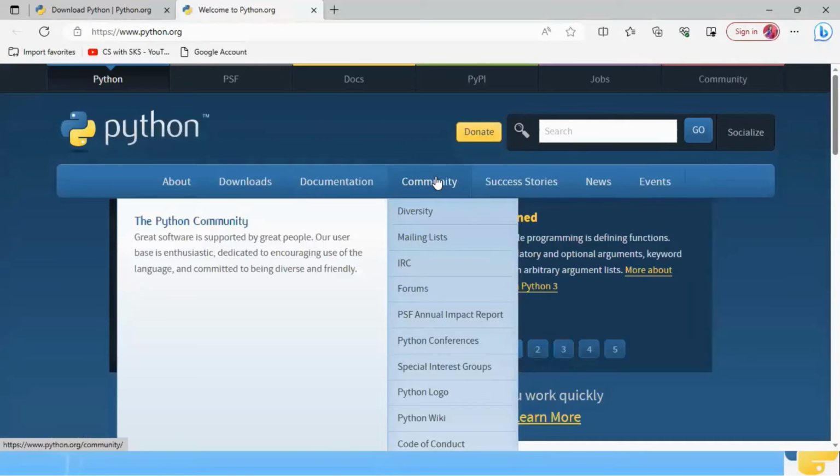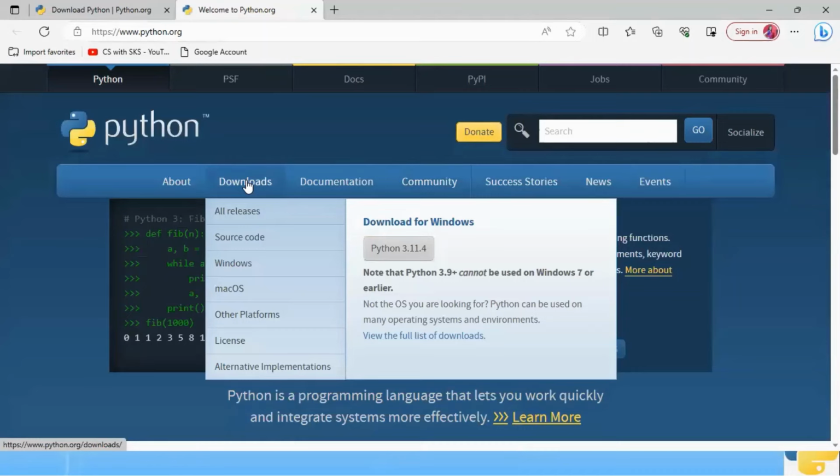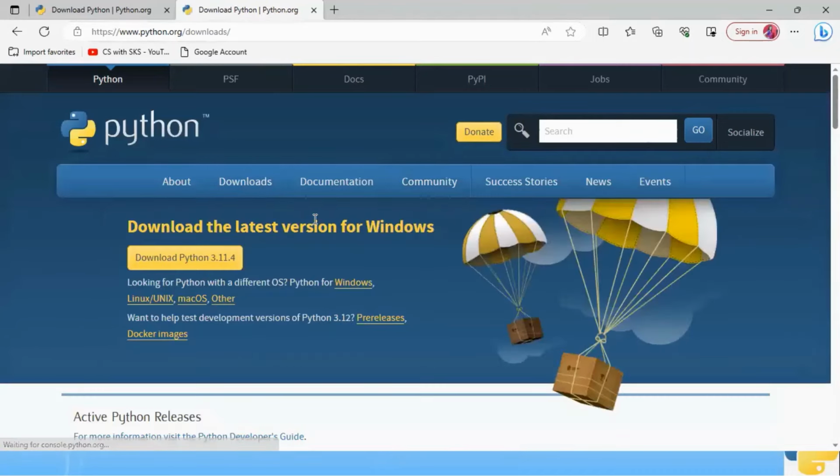So when you open www.python.org, you reach here. Here you can get it free of cost. So go to downloads. When you go to downloads, you can see that here you have Python download, valid for Windows, valid for other operating systems, including Linux, Unix, and Mac OS.